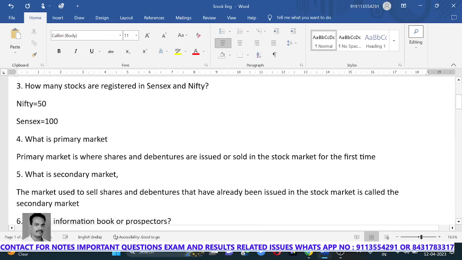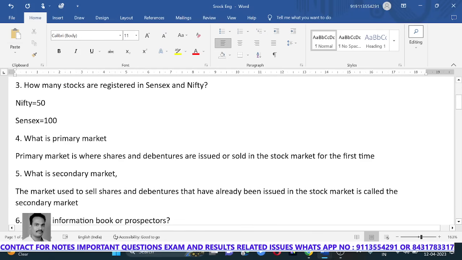How many stocks are registered in Sensex and Nifty? In Nifty there are a total of 50 shares registered. In Sensex there are 100 shares registered.